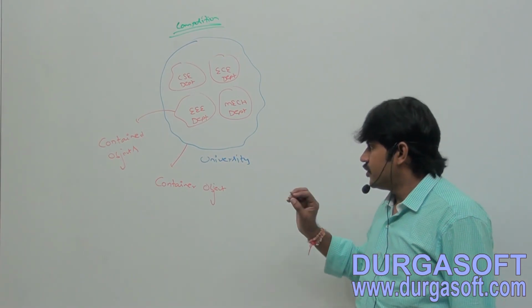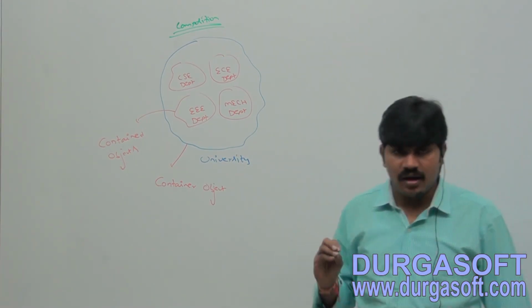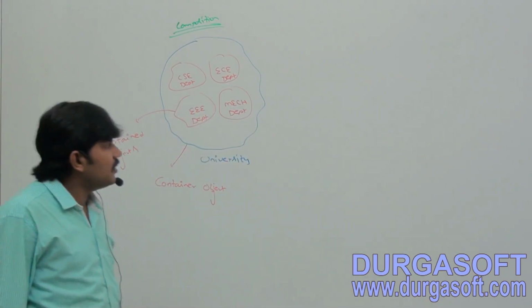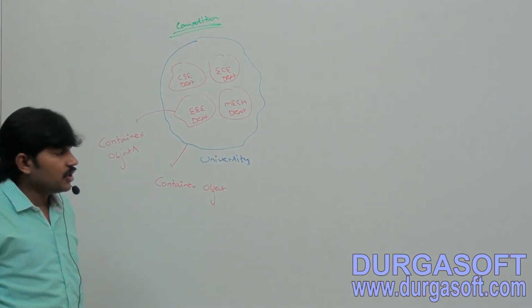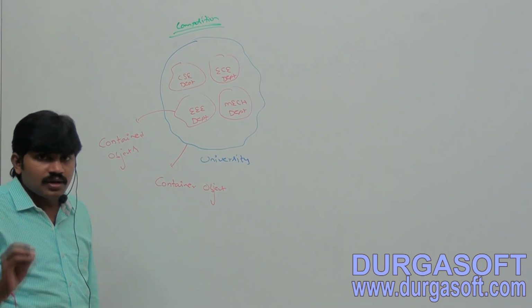Hence, the university and the department are strongly associated.